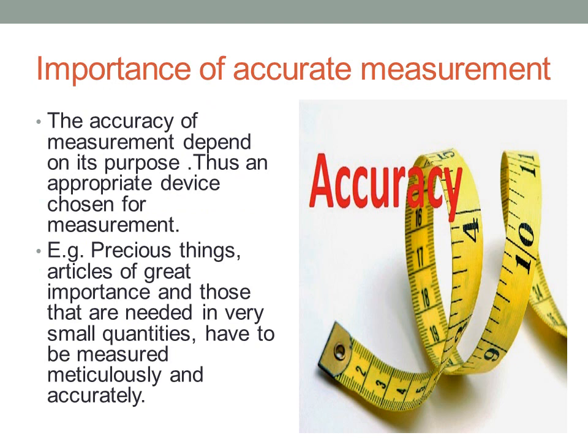Students, let us learn importance of accurate measurement. The accuracy of measurement depends on its purpose. Thus, an appropriate device has to be used for measurement. Measurement of substances that are precious, of great importance and used in very small quantities is done accurately.